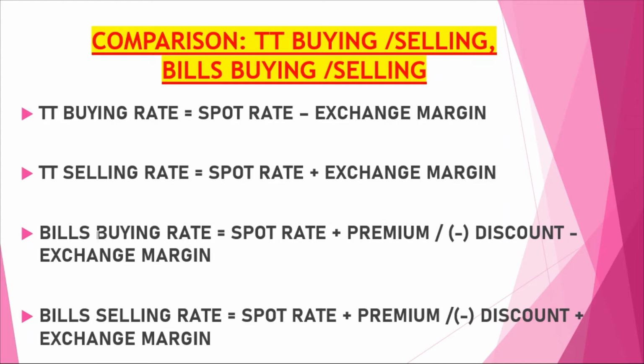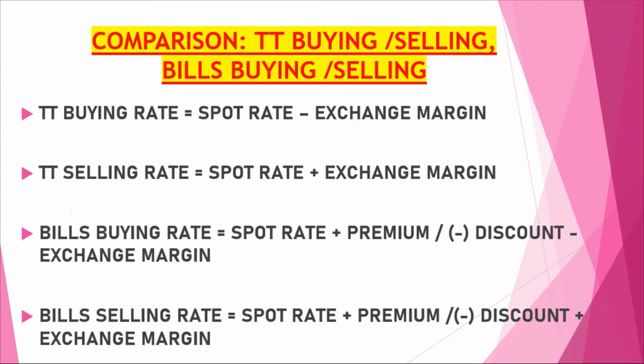Now because here buying is there, for buying we have to subtract the exchange margin, because in buying we always reduce the rate. Okay, so just I'll complete here. Bills buying rate equals spot rate plus either you add premium or you subtract the discount, minus exchange margin. So you must remember that when buying is there, we have to subtract the exchange margin.